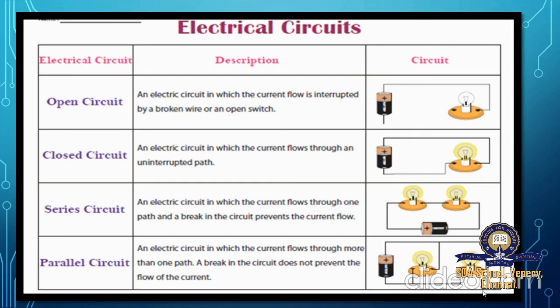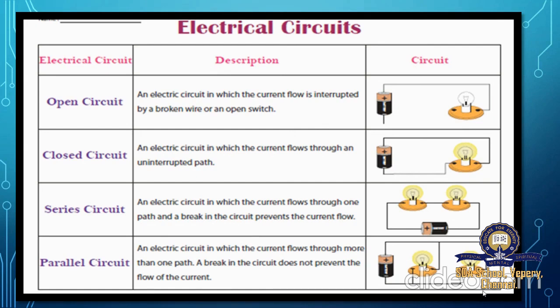Open circuit, as the name suggests, is an electric circuit in which the current flow is interrupted by a broken wire or an open switch. For the closed circuit, it is an electric circuit in which the current flows through an uninterrupted path. And we saw about series circuit and parallel circuit. So what is a series circuit?